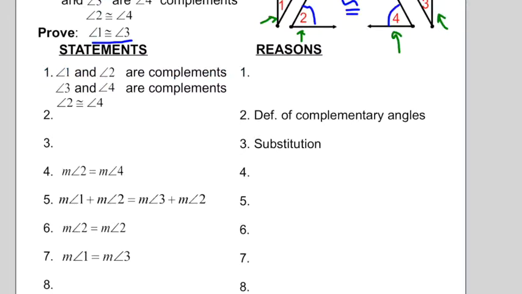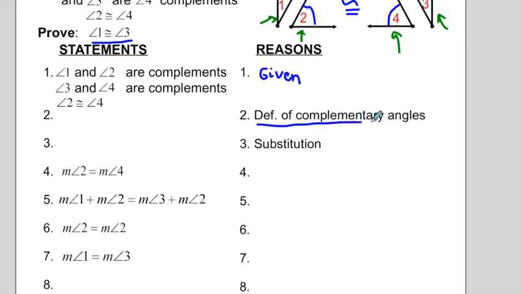Obviously, number 1 is exactly what we are given, so the reason for that is that this information was all given to us. Now, number 2 is blank, but we're given that the reason is the definition of complementary angles. So we've used the definition of complementary angles to come up with some statement. Take a second, pause the video, and think about what that statement might be. What might number 2 be? In other words, given that angle 1 and angle 2 are complements, what could we deduce from that?